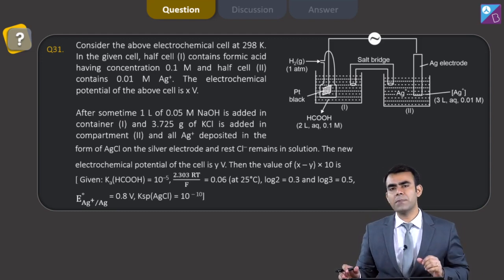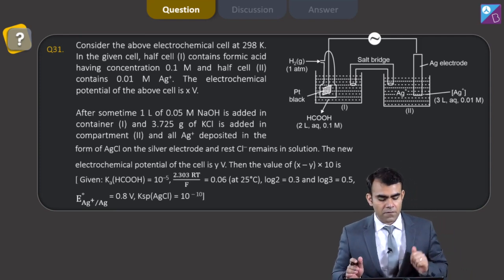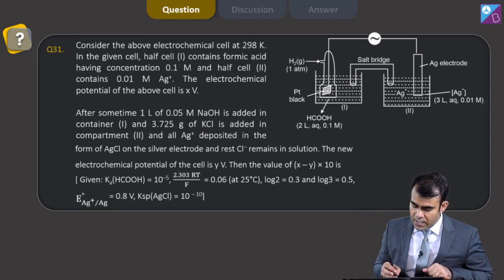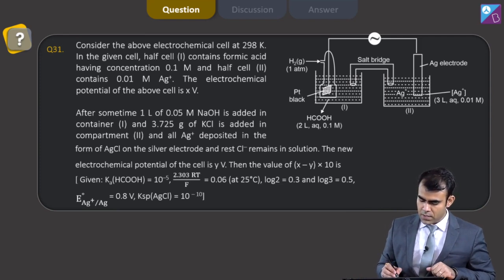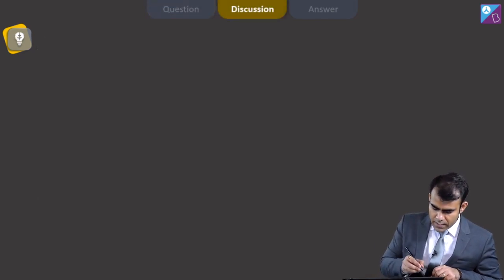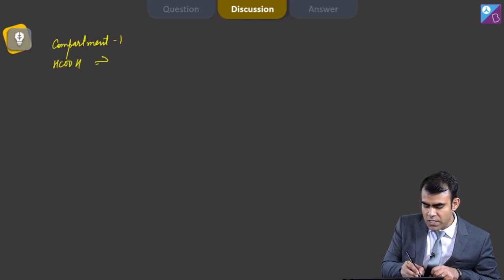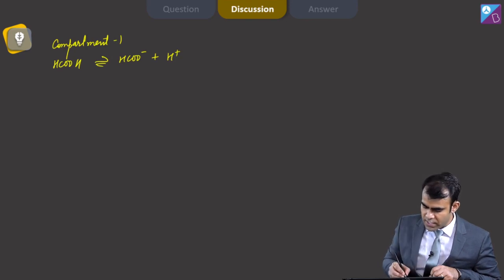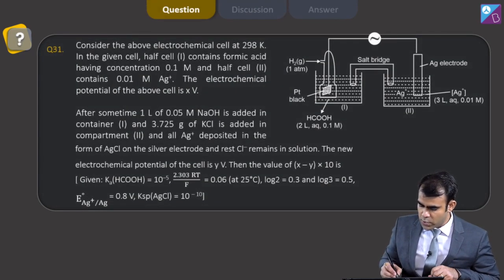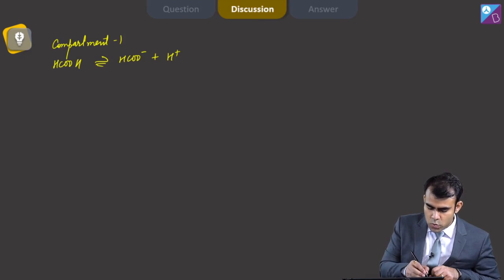So we will start from the very beginning. First we will calculate the value of x. For that we have been given formic acid which is 2 liter and 0.1 molar. So in compartment 1 we have formic acid which dissociates as formate ion and H plus, and its concentration that is given to us is 2 liter, 0.1 molar.